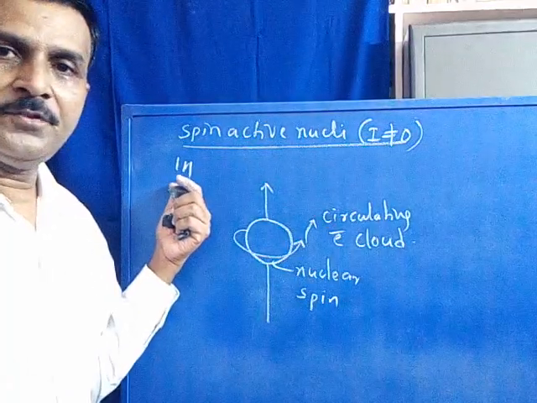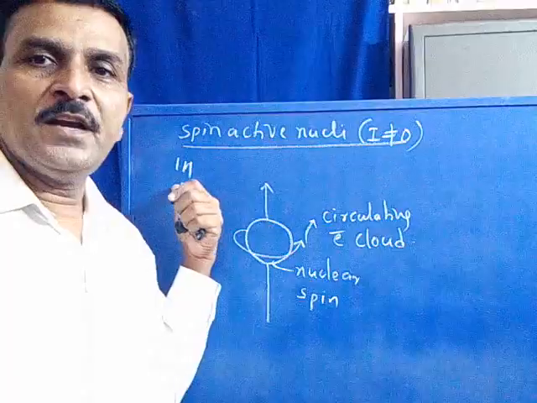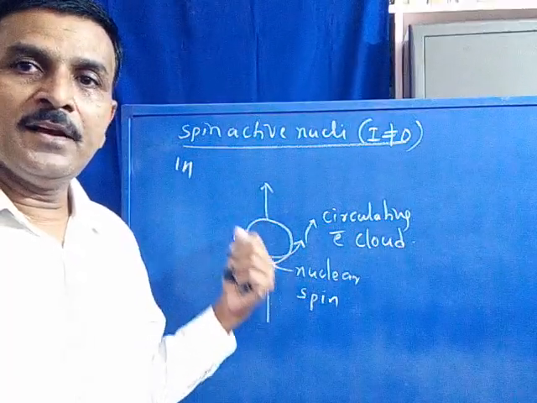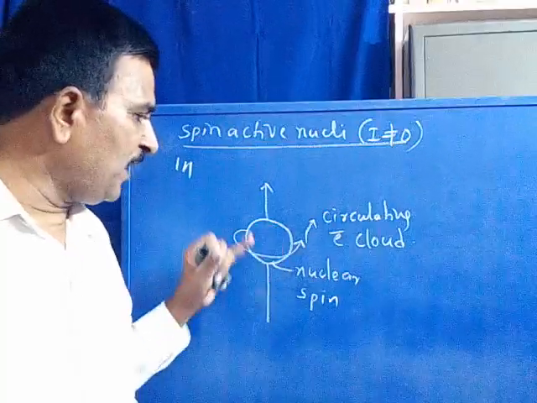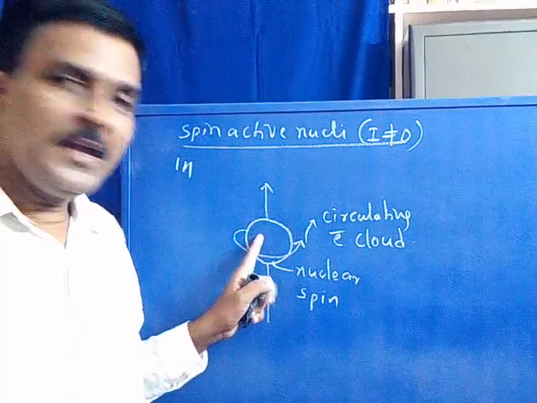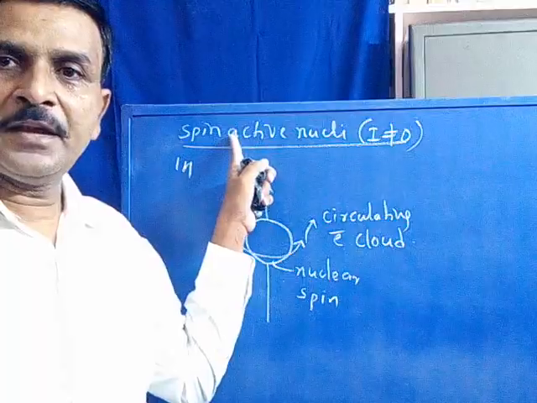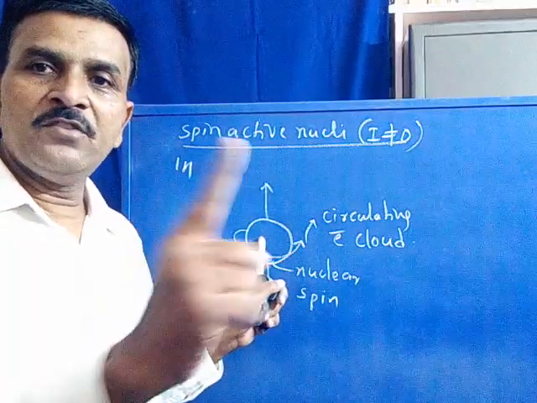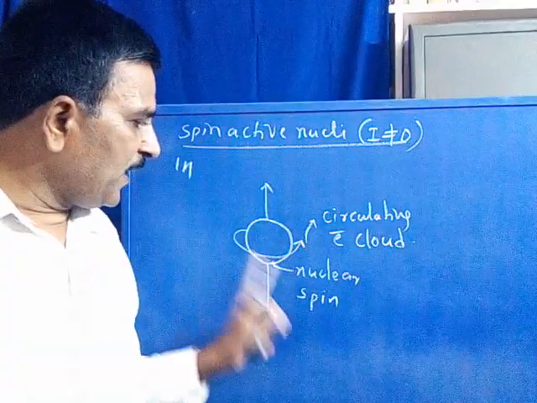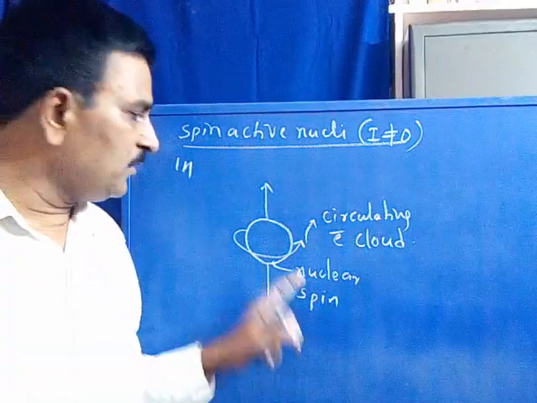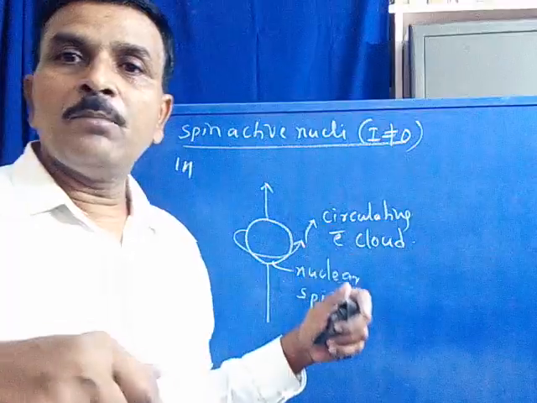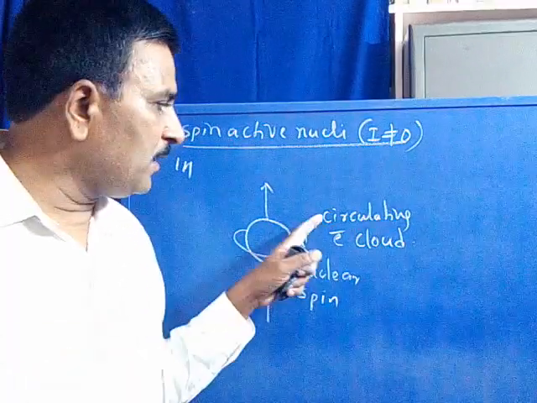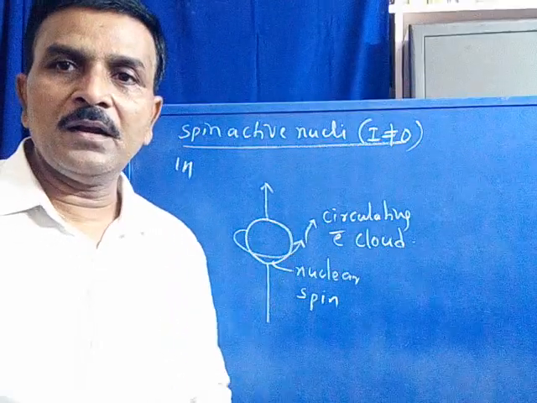For the study purpose, we have considered a nuclei of proton. In this diagram we can observe the nuclei is spinning because it is spin active. The proton nuclei is spin active, therefore it is spinning around its vertical axis. When the nuclei is spinning, whatever electron is present will also circulate around the nuclei, called the circulating electron cloud.